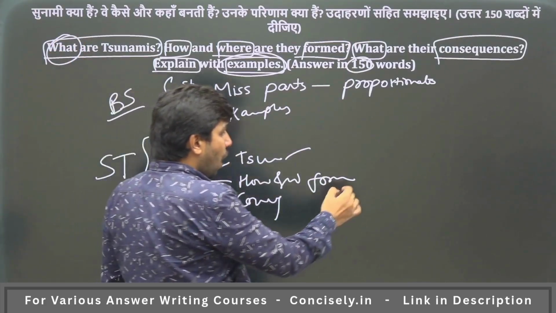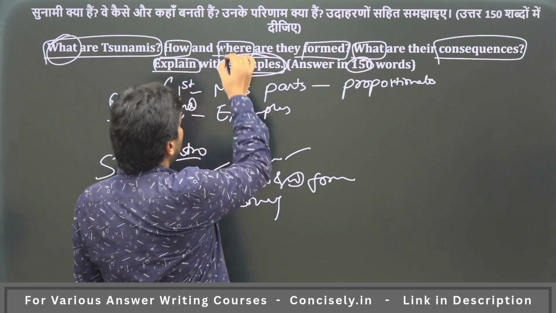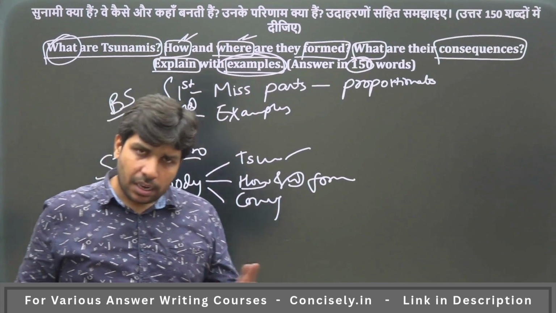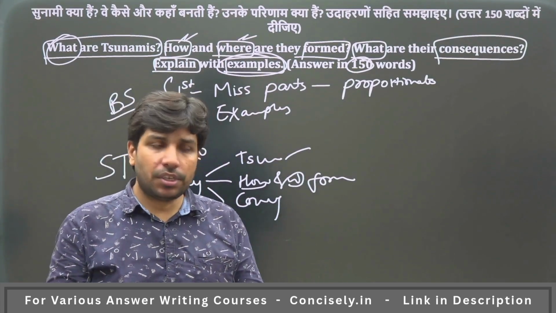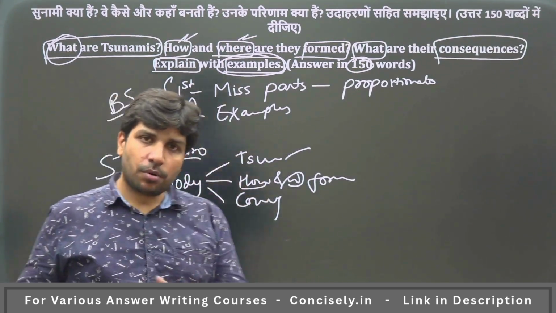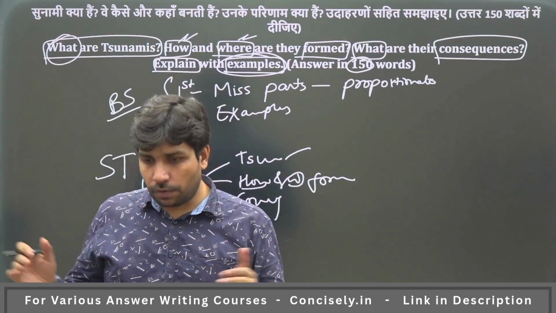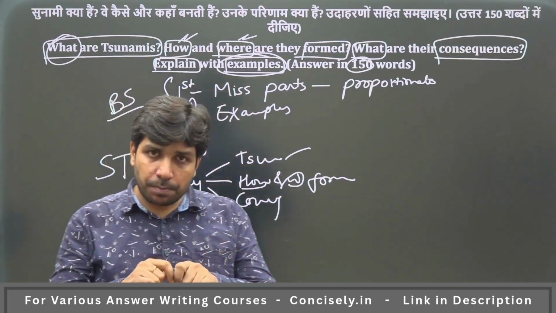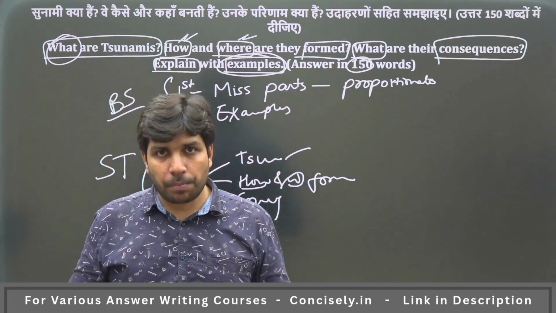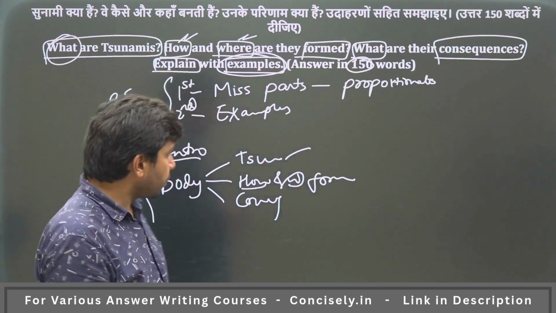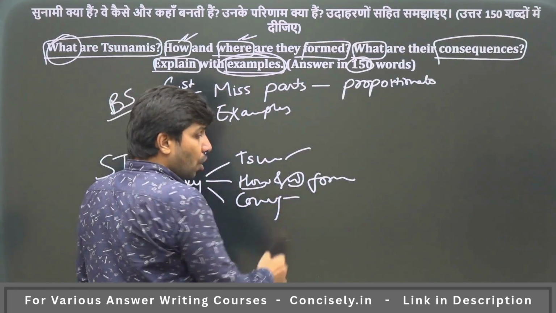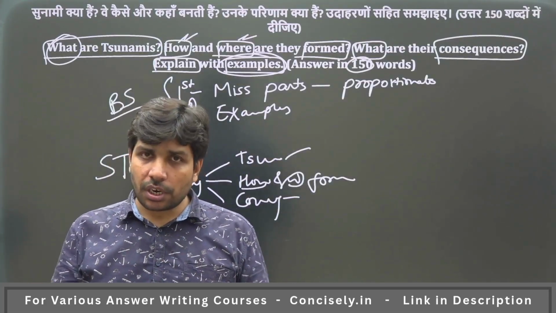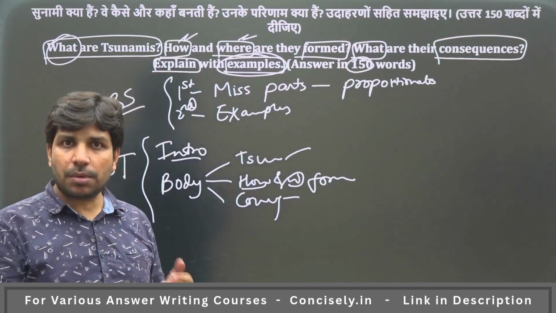How and where formed, कहाँ होते हैं, and where formed. You can write about volcanic eruptions, you can write about seismic activities, where you can write about the Pacific ring of fire or Pacific belt, you can write about the Indian Ocean region, you can identify the particular places, the continental plate regions where these happen. You write about consequences, loss of life, livelihood disruption, इंफ्रास्ट्रक्चर का डिस्ट्रक्शन, these are the basic consequences.